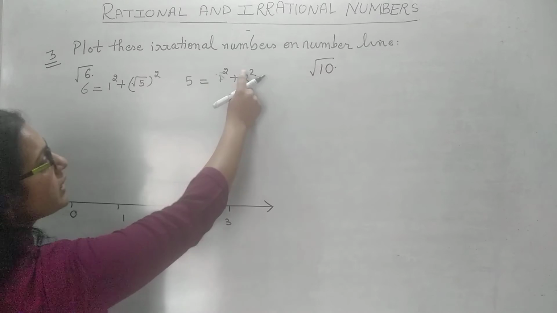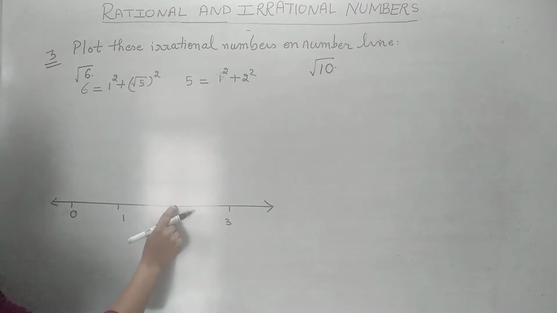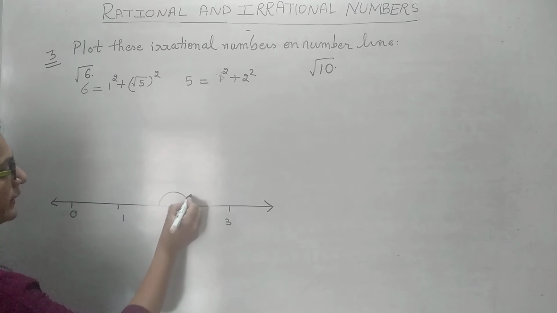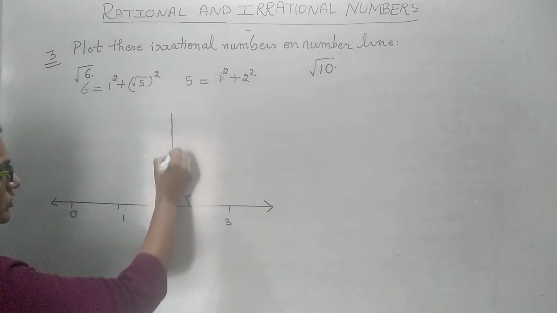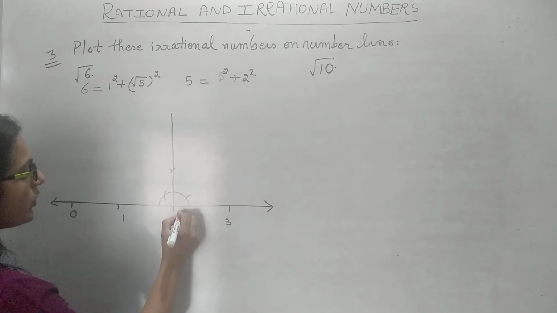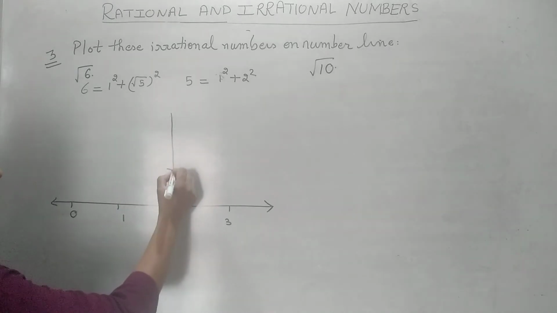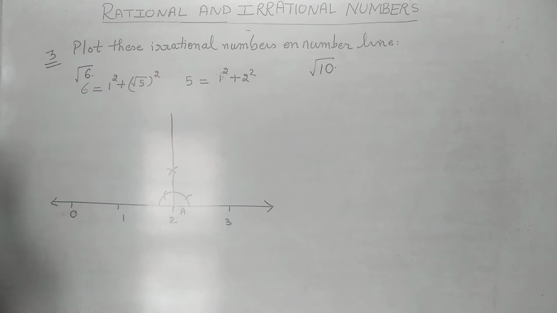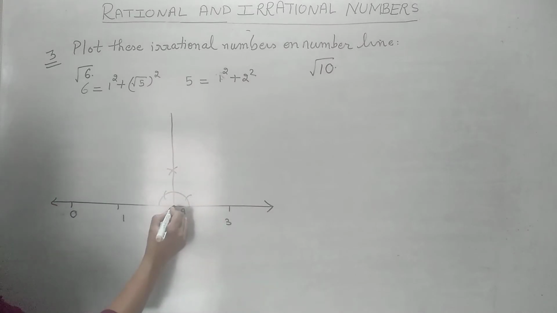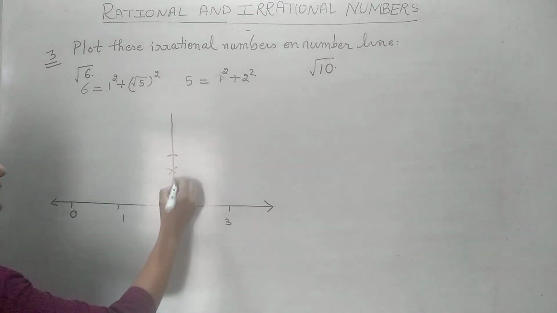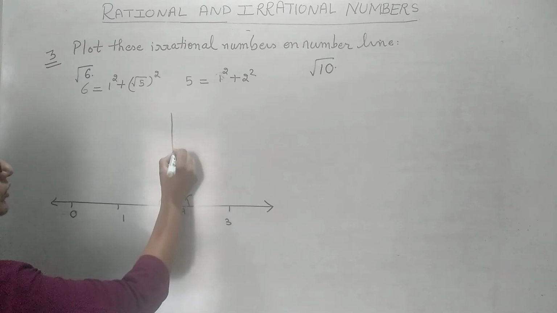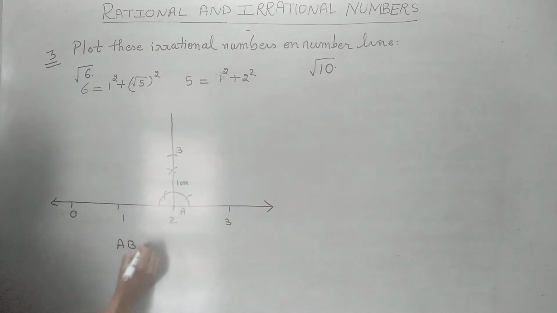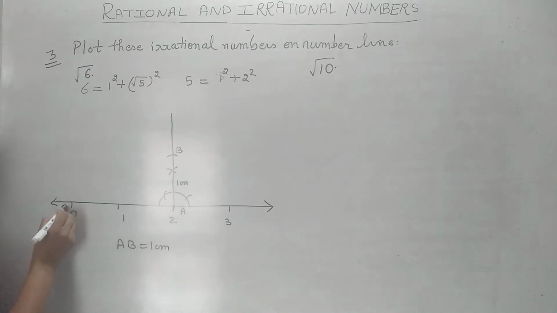अब 1 को छोड़ के हमारे पास यहाँ पर नंबर क्या है? 2. So we will take 2. We will draw a 90 degree at this point 2, and we take this as the point A. Now see here, this distance is how much? 2 centimeter. But with 2 as center, we make an arc of radius 1 centimeter. Let this point be B. This AB is how much? 1 centimeter. You can take this point as O.